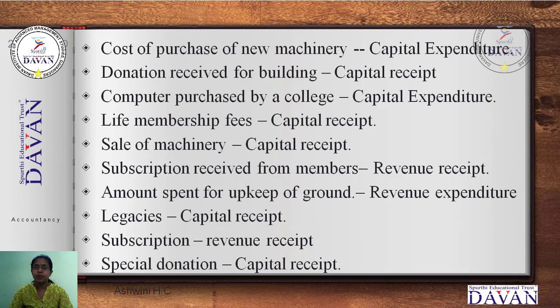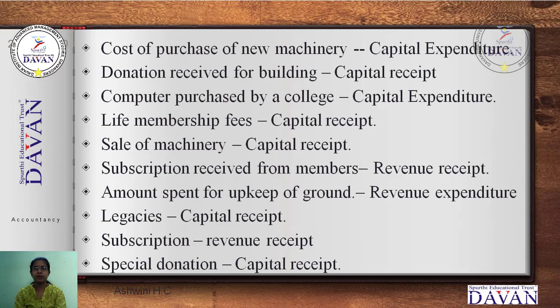Donation received for building. Any NPO receiving donations from the government or any persons for a specified purpose will not be receiving it repeatedly for the same purpose. So it is a capital receipt. Donation received for a particular specified building is a capital receipt.